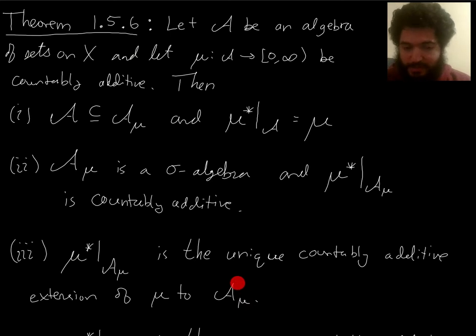Now, who cares that we managed to extend to the mu measurable sets? Well, look at part 2. The collection of mu measurable sets is a sigma algebra. And, oh, by the way, the countable additivity of mu star is preserved. So this is a sigma algebra and it contains A, right? So that means it contains the sigma algebra generated by A.